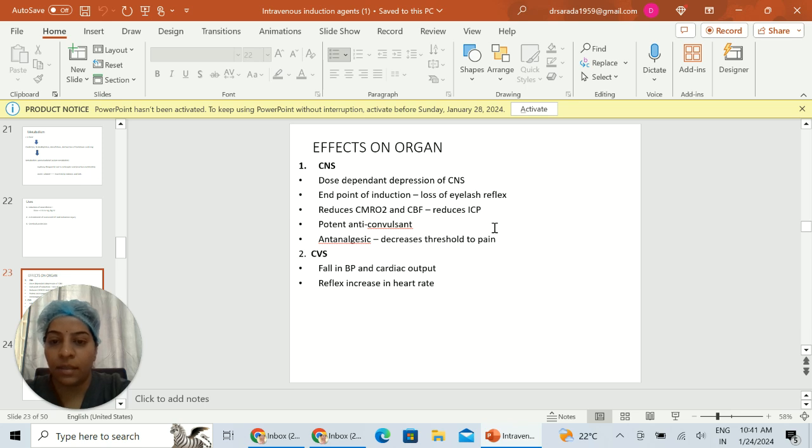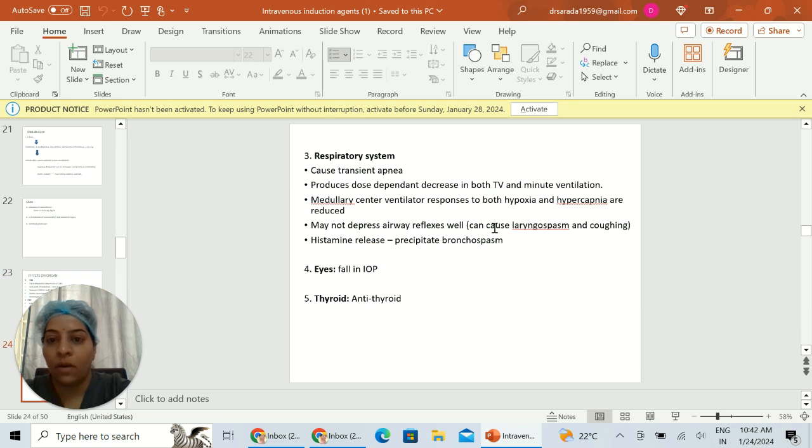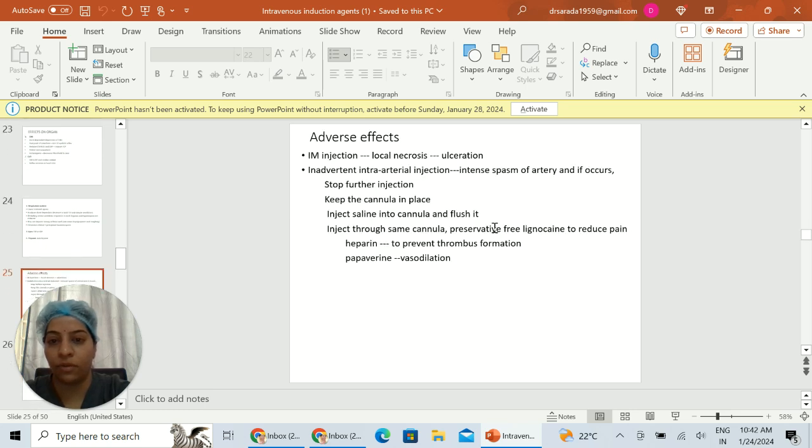On cardiovascular system, there is fall in BP and cardiac output, which leads to reflex increase in heart rate. On the respiratory system, it will cause transient apnea, produces dose-dependent decrease in both tidal volume and minute ventilation. Medullary center ventilatory response to both hypoxia and hypercapnia are reduced. It may not depress the airway reflexes well, so can cause laryngospasm and coughing. There is most common histamine release, which can cause bronchospasm. On the eyes, it causes decrease in intraocular pressure. It has an antithyroid effect as it inhibits the peripheral conversion of T4 to T3.